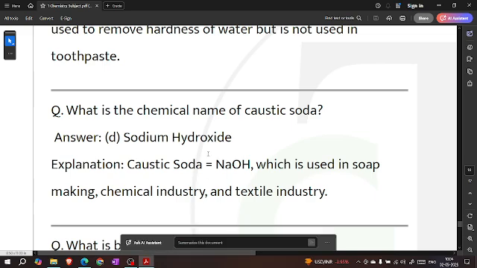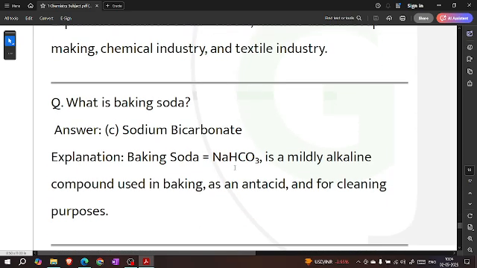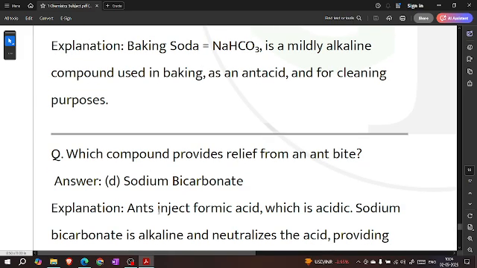What is the chemical name of caustic soda? Sodium hydroxide. Caustic soda, NaOH, is used in soap making, the chemical industry, and the textile industry. What is baking soda? Sodium bicarbonate. Baking soda, NaHCO3, is a mildly alkaline compound used in baking, as an antacid, and for cleaning purposes.